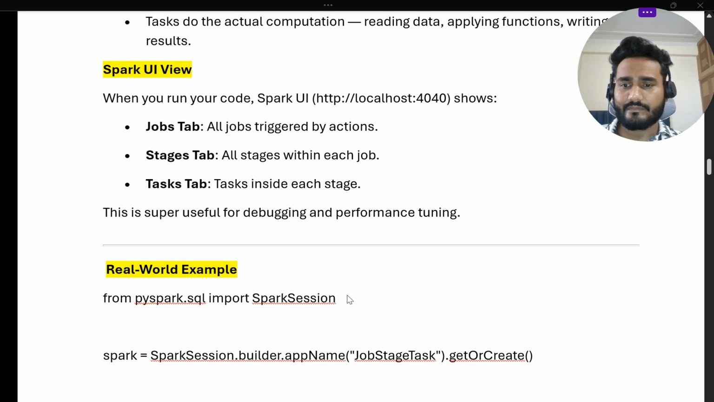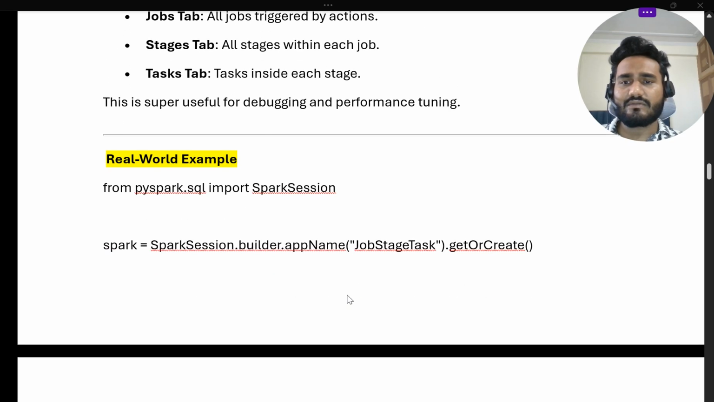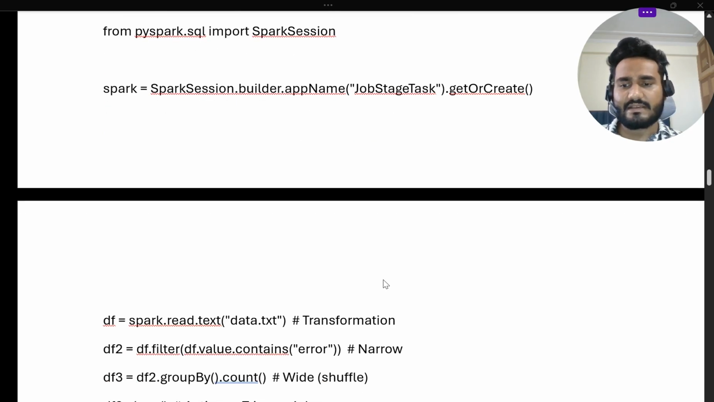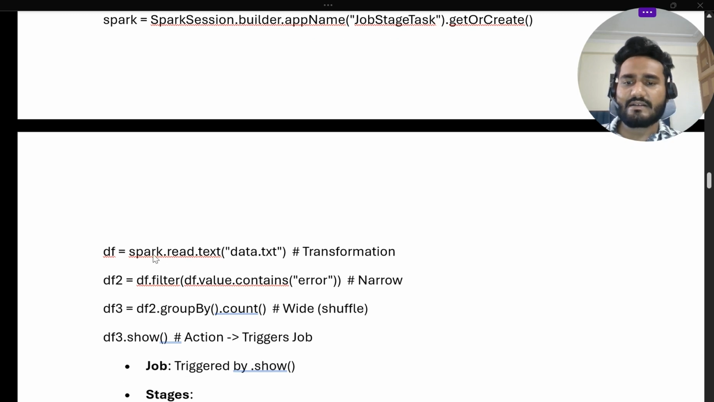Okay, so we will understand through a more real-world example. I have taken an example like Spark SQL: import a Spark session, then job, stage, task. We are reading the data. Reading the data with spark.read.text is a transformation.